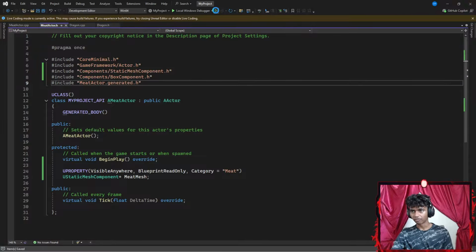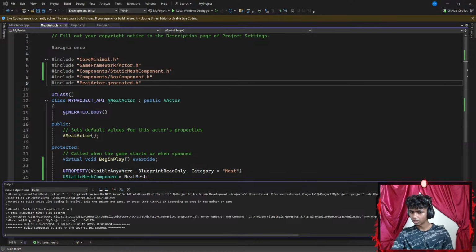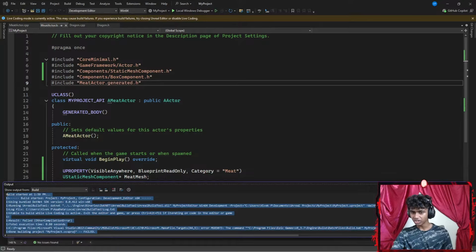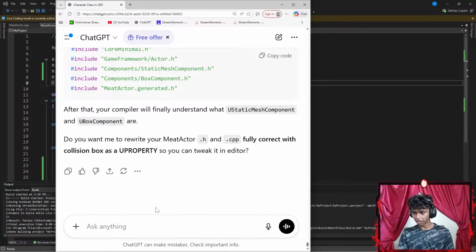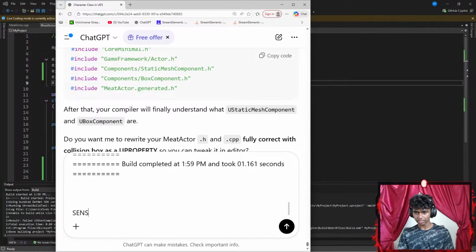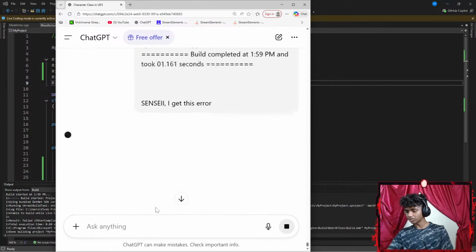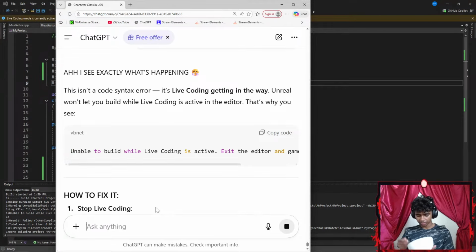Let's go ahead and run the code. Why do I get other compilation error? Let's go ahead and copy my error. That might actually work. So I'm going to go ahead and copy my error. Let's get Sensei slash ChatGPT here. Paste it. Go with Shift Enter and say something like, Sensei, I get this error. Okay, well, Sensei is actually looking at the error. Maybe I want to go ahead and eat something.